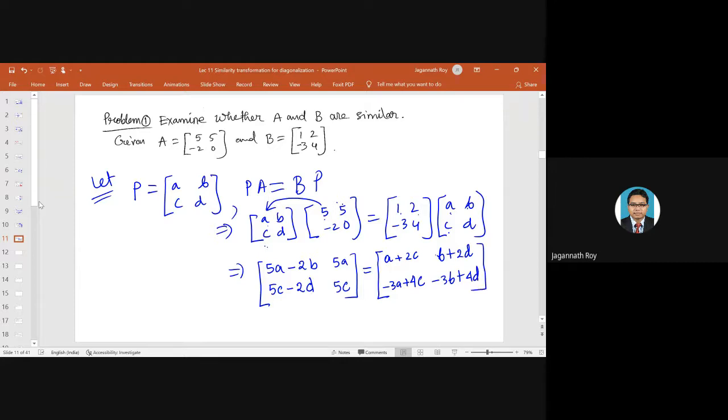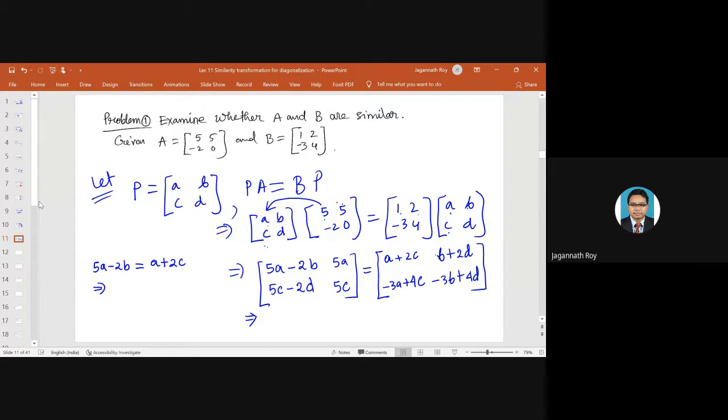So now if you equate this left hand side matrix and the right hand side matrix, then this will give you 5A minus 2B equals A plus 2C.